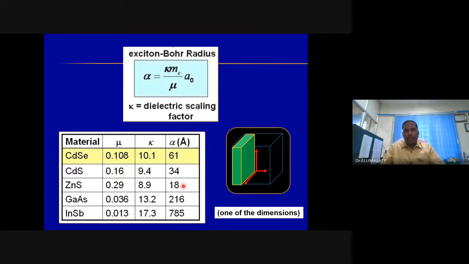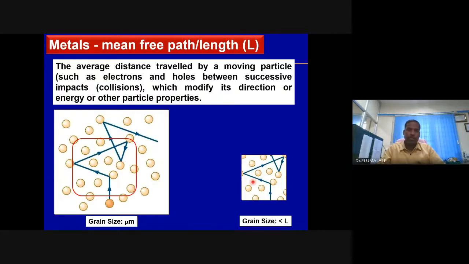Another point is that this grain size or particle size need not be in all three dimensions or directions. It can be in any one of the dimensions or directions. At least in that direction or dimension, there will be a restriction in the movement of charge carriers. So we can classify nanostructured materials into 3D, 2D and 1D based on the confinement dimensions.